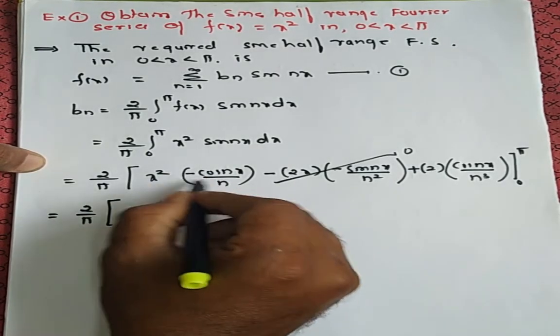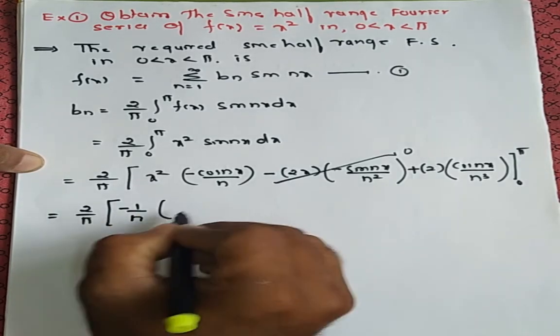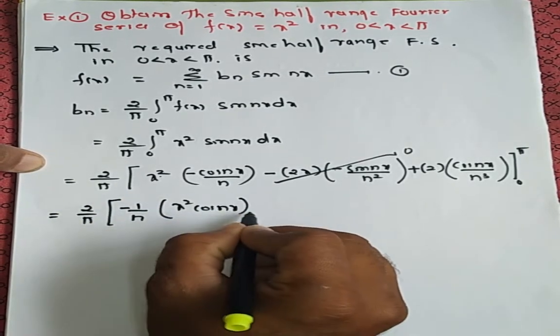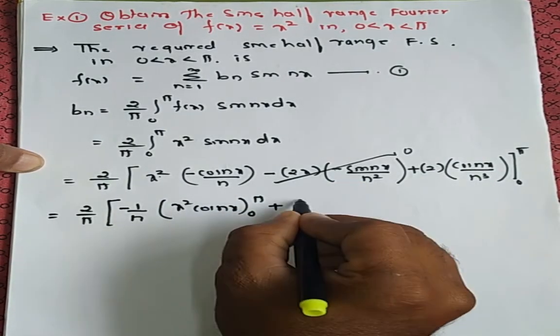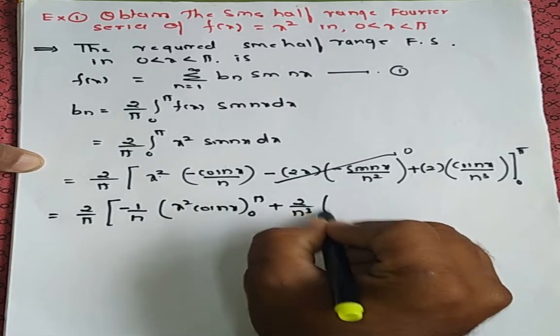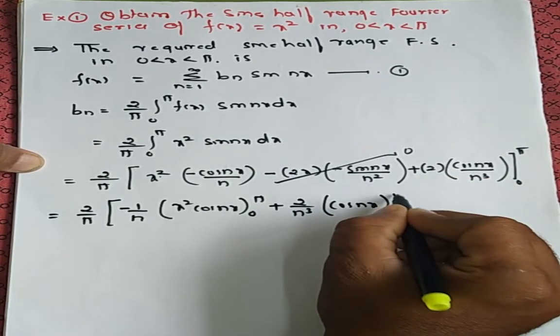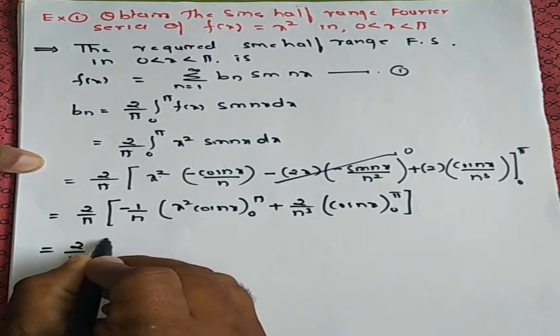Now you observe the first term, minus 1 by n, I will take outside, x square into cos nx, applying limit 0 to pi. This is 0. 2 divided by n cube, taking outside, and remaining cos nx, applying limit 0 to pi. Now apply limit, upper limit minus lower limit for each term.